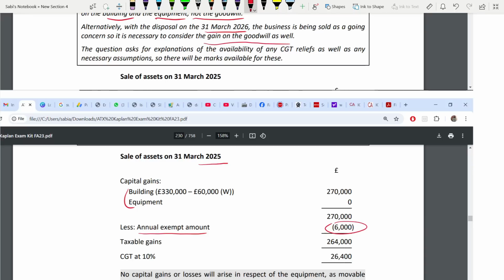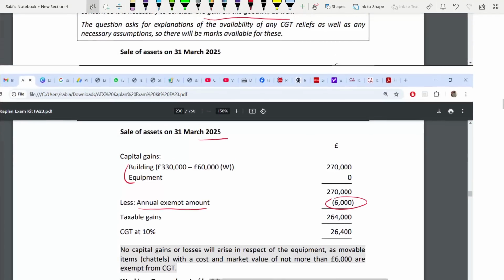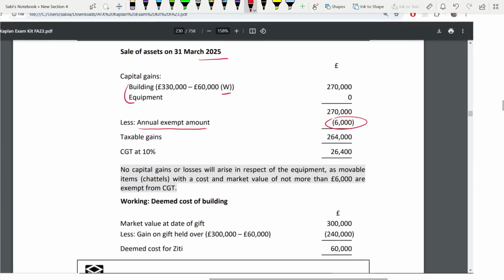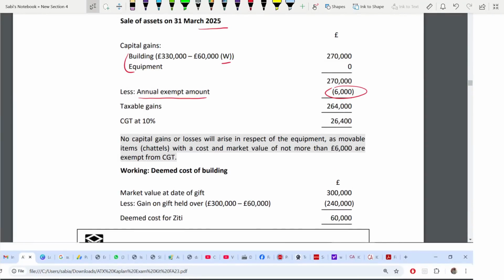Okay, now, so we'll see. Okay, remember there is a working for this. How you got the 60,000? They have claimed gift relief. So when they have claimed the gift relief, okay, and why equipment is zero, we'll understand why.